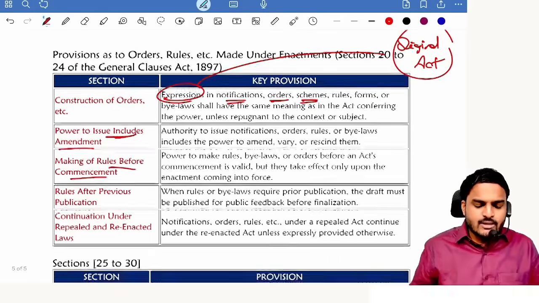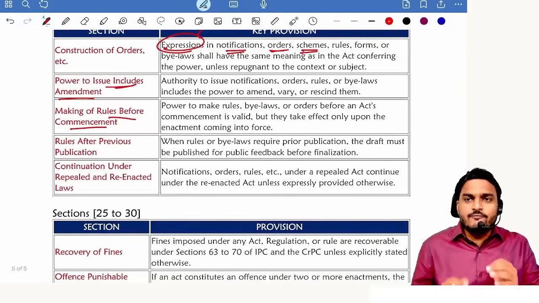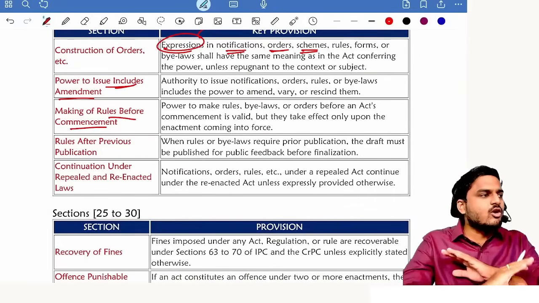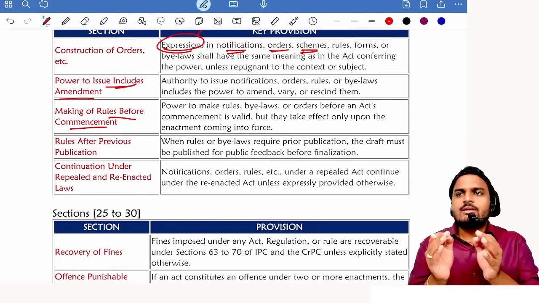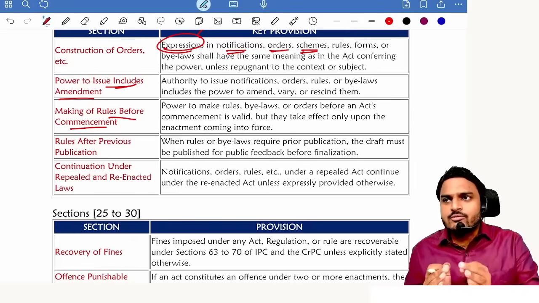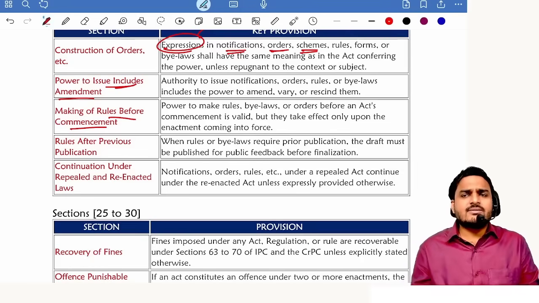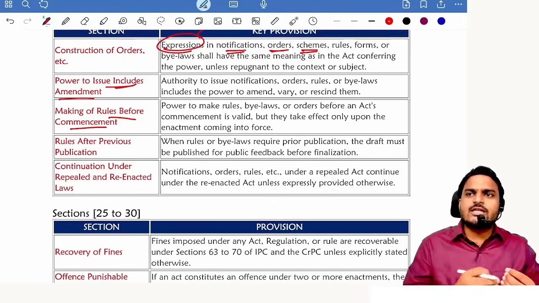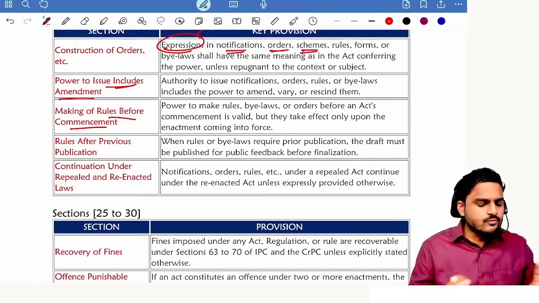Making of rules before commencement. Before commencement of a particular provision, if you make any rules, those rules will not come into force until that provision gets commenced. NFRA example. NFRA was constituted on 1st October 2018. Before that day, any rules were prescribed with respect to NFRA, they will not come into force.